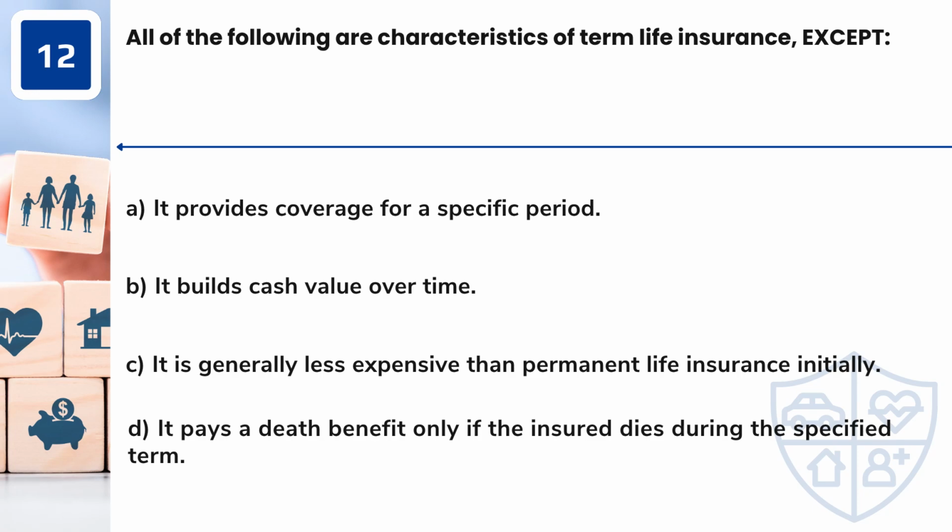Question 12. All of the following are characteristics of term life insurance, except: A. It provides coverage for a specific period. B. It builds cash value over time. C. It is generally less expensive than permanent life insurance initially. D. It pays a death benefit only if the insured dies during the specified term.